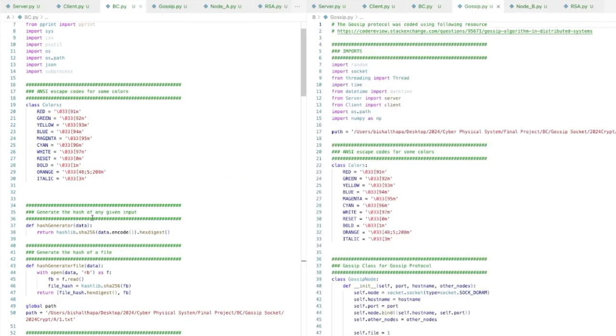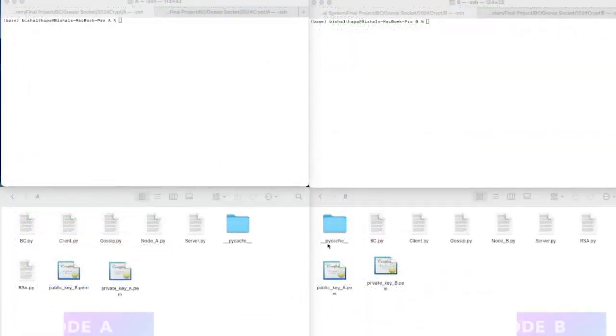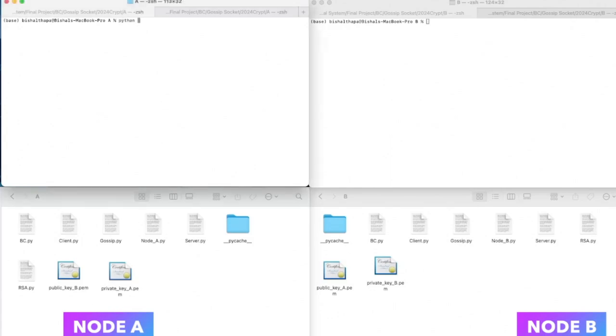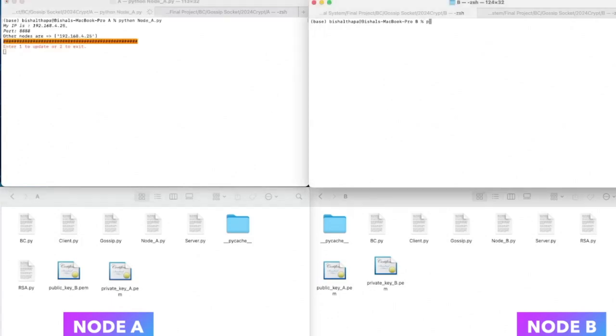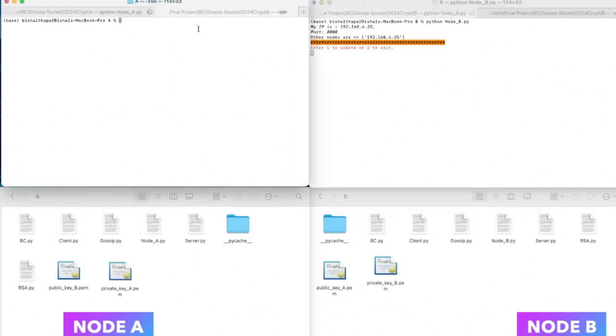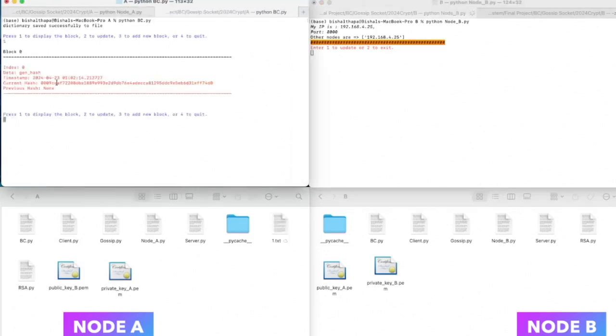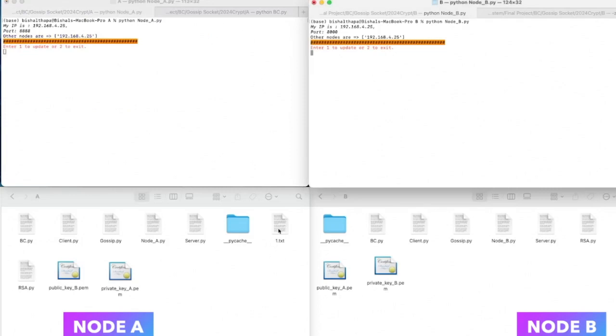Okay, all right. So this is my node A and this is my node B. I have the public key for node B on node A because I need to encrypt with the public key and decrypt with the private key. Okay, so let me run node A here and node B here. So there are no blocks on the blockchain. If I run the blockchain on any node, it will create the first block, which is basically the Genesis block. So if I display it, the data is the Gen hash, the current hash starts with 3 zeros and so on.